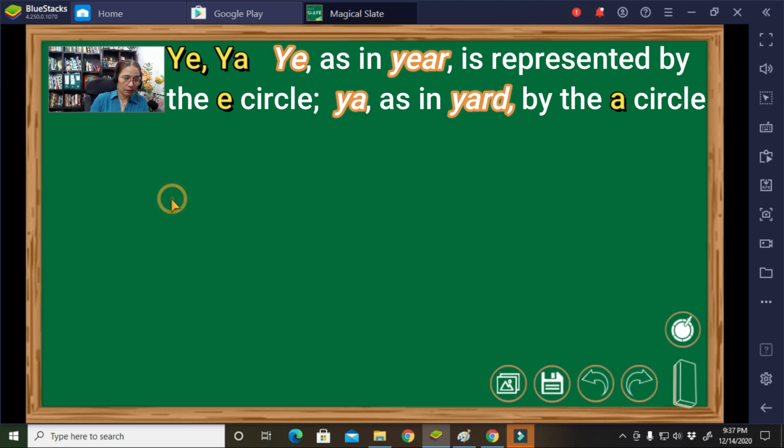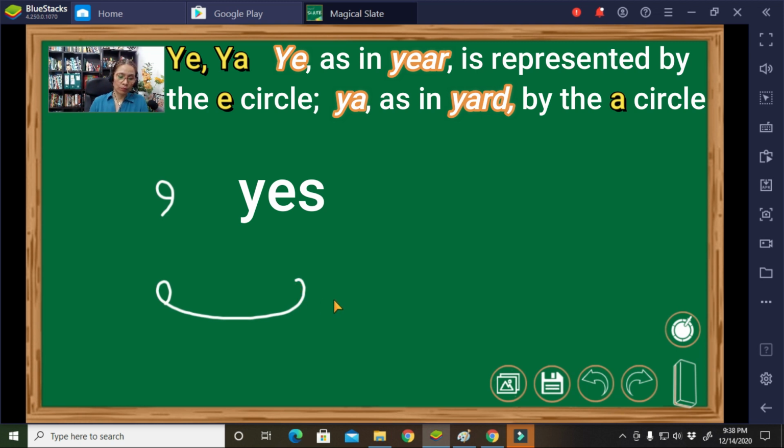What about this one? A small circle and then a comma S. So what is the word? Yes. Very good. Exactly. That is yes. Okay. Another one. What about this? A small circle, of course, and then a long forward curve, then an upward turn at the finish. What is the word? Very good. It is yield. Okay.